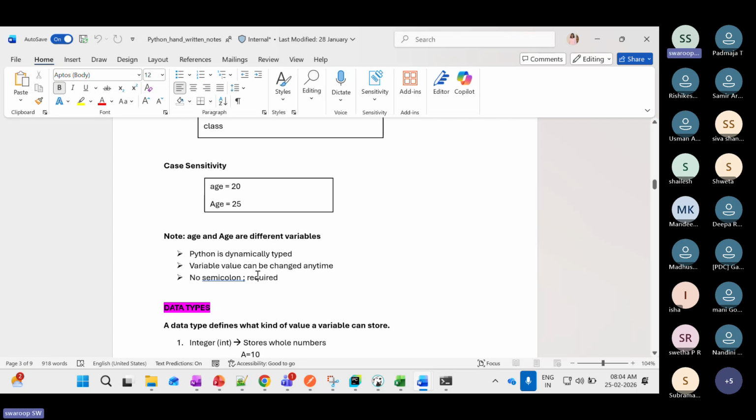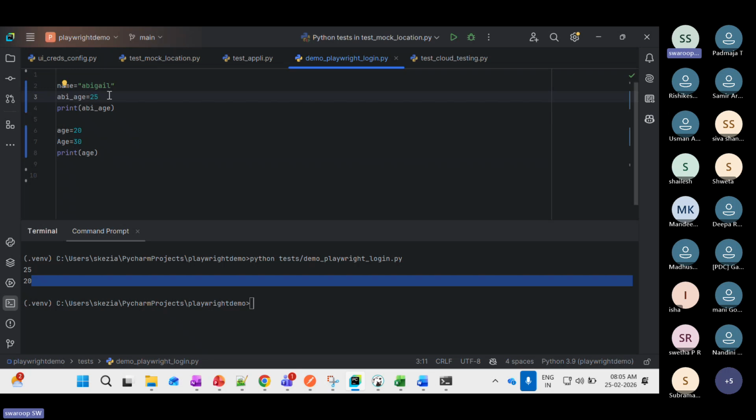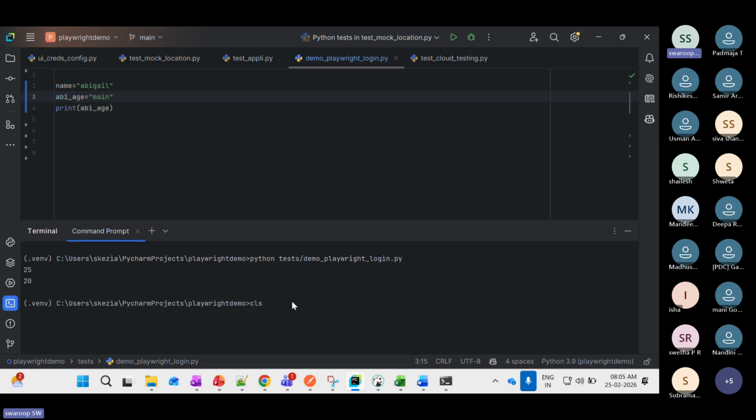Python is also dynamically typed, and variable values can be changed anytime. For example, let's take this Abhi_age. We have declared it as 25, am I right? If I wanted to convert this into a string, I will be able to do it. I'm just saying Abhi_age equal to "main". Now, if I print it, it will print it. See here, it is main.